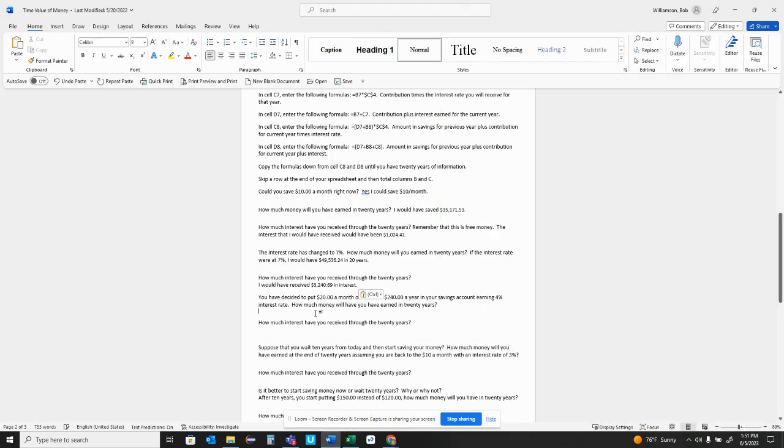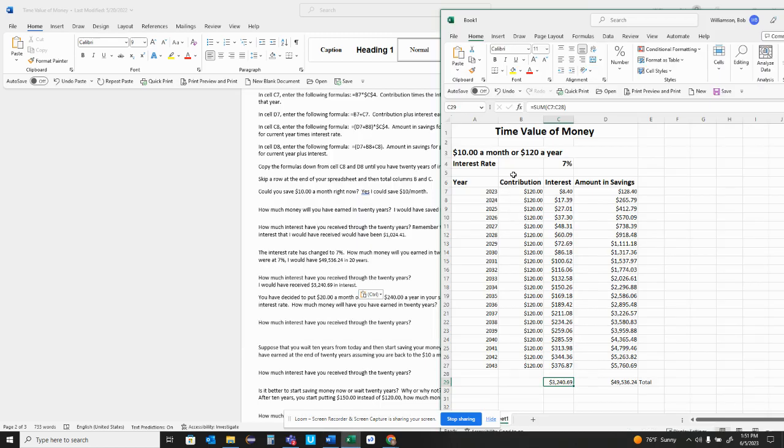Yep. Okay, now we have a new scenario here. Decide to put 20 a month, 240 a year at 4% interest. So we're going to go back and change it from 10 to 20 and a 4% interest rate. Change this to 4%, and instead of 120, we're doing 240 a year. We're going to then take that amount and pull it all the way through here. Now we have some new numbers to look at. Much bigger numbers, actually.